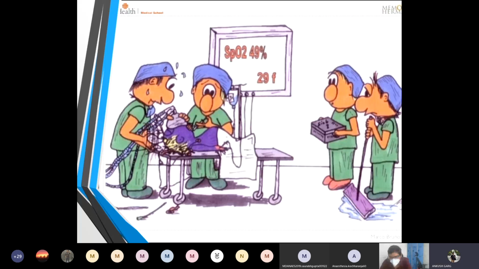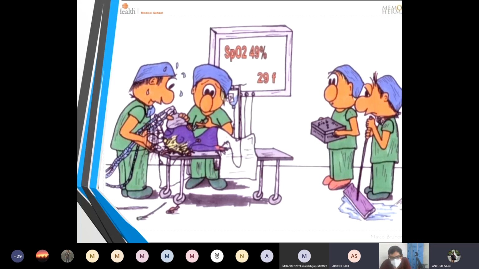Sir, in case of an anticipated difficult airway, in case of any airway surgery, or in case of any known pathology of the airway, like if there's any tumor. And in case nasal intubation is required for any procedure.